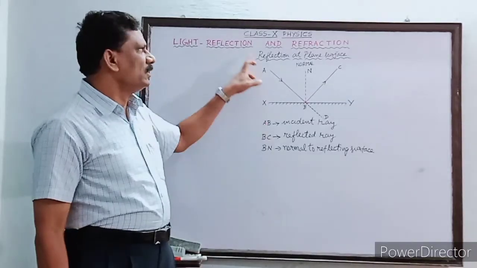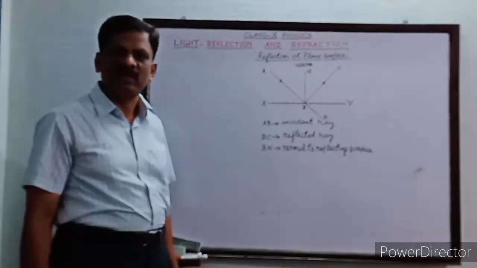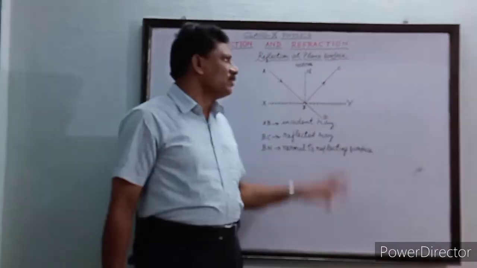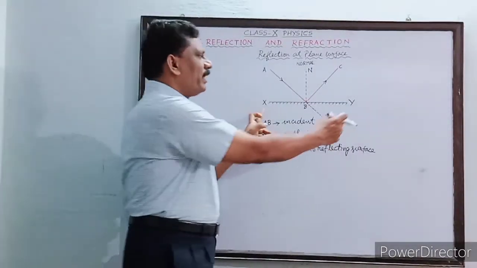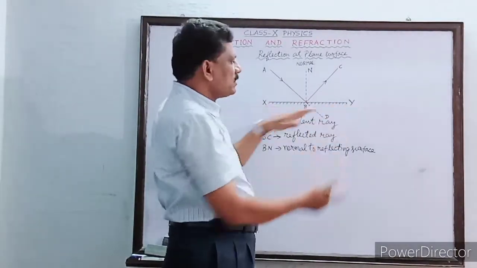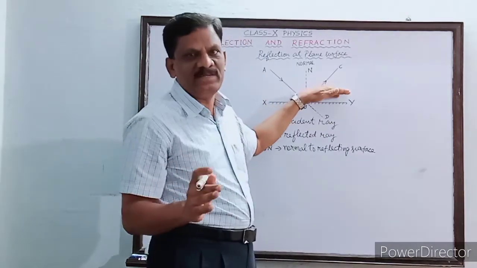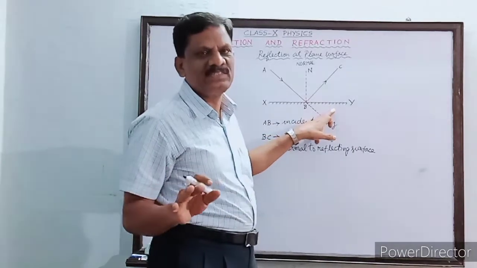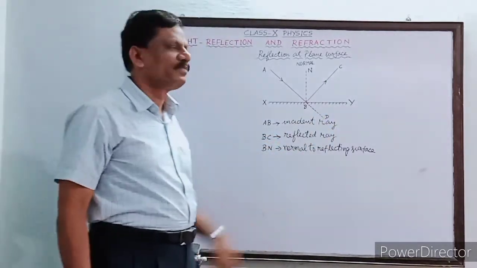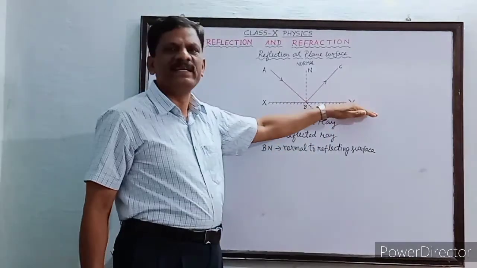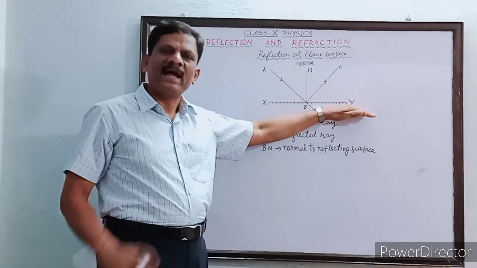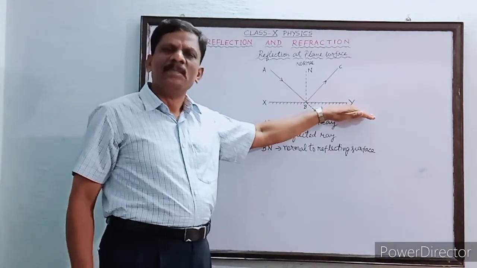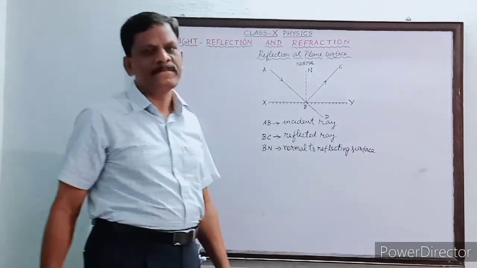Now we are going to discuss reflection of light. For this I have considered a plane surface XY whose top surface is polished and reflecting. The bottom surface is rough, which is non-reflecting. So XY is a reflecting surface like a mirror or highly polished metal surface placed on a horizontal plane.